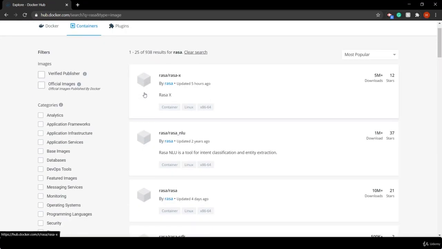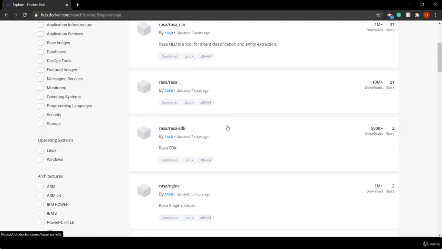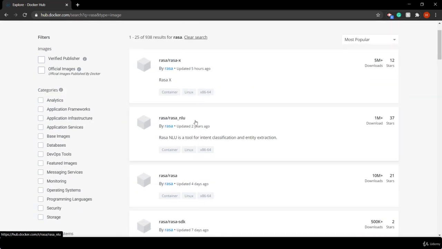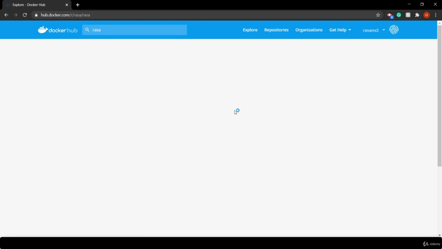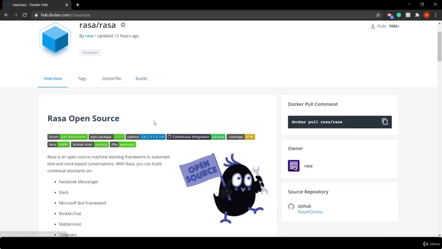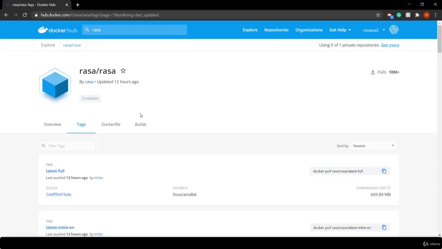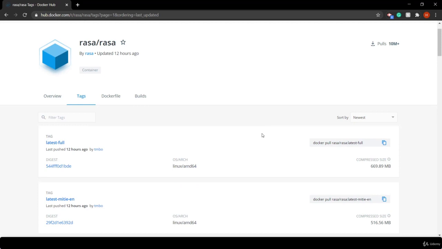Then it will give all the images you can use of Rasa, which is Rasa X, Rasa NLU, Rasa SDK, but we are going to use the Rasa image and go into our tag section so we can use the latest tag, and that's it. We are using this image.